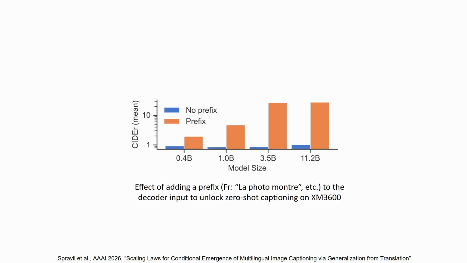Now that we saw that the cross-entropy loss actually decreases for unseen task language combinations, we now focus on whether the model is actually able to generate text in these languages. We evaluate the model on Crossmodal-3600, a multilingual image captioning dataset, with the image and the task language prompt encoded via the encoder. The blue bars indicate that the model is not able to generate captions in the correct language. However, if we add a short language-specific prefix to the decoder input, larger models are more likely to continue in the correct language.